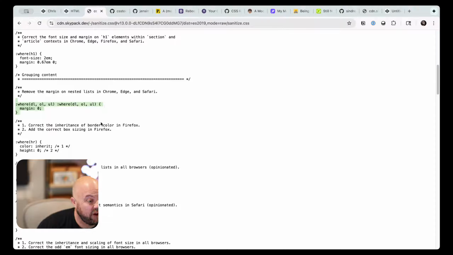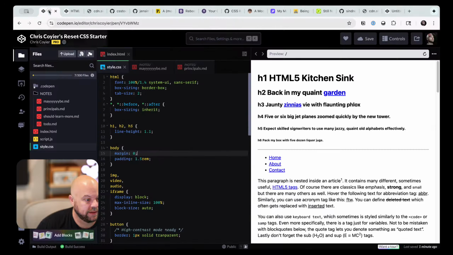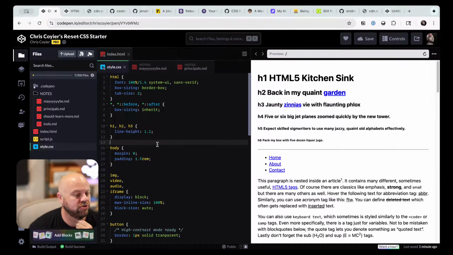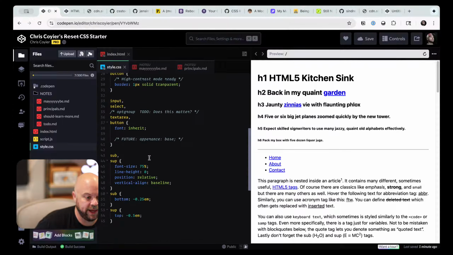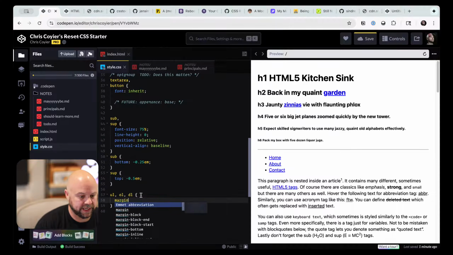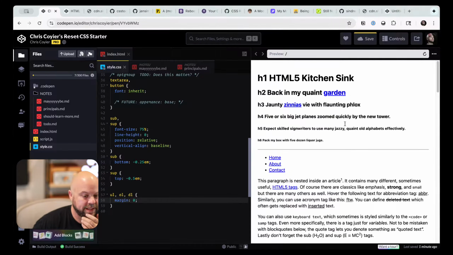I do that all the damn time. All the damn time. I'm doing it. That is exactly the kind of thing that I want in my reset. I don't want to be as strong as Eric Meyer, where he's just every element in the world removes all their margin and padding. But on lists, which is UL, OL, DL, it happens to me all the time and I want it gone. I will add it myself if I want it.